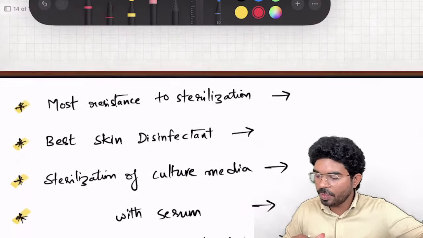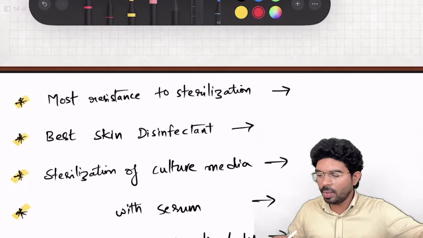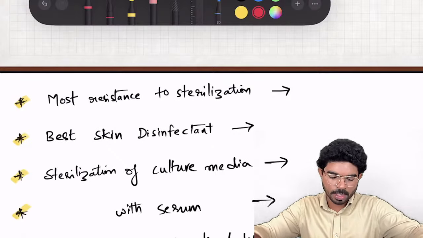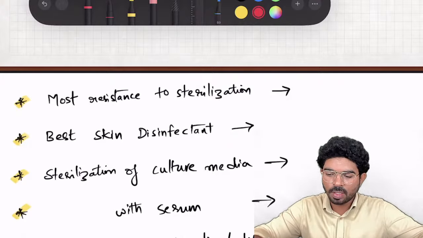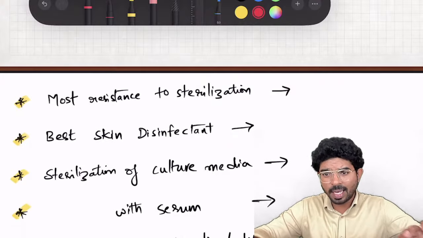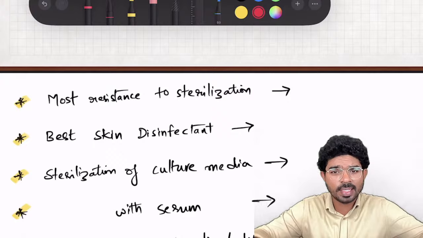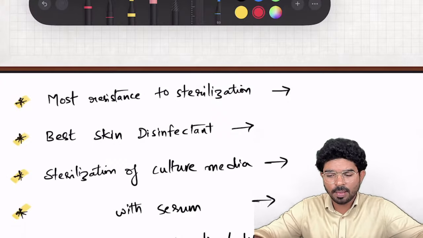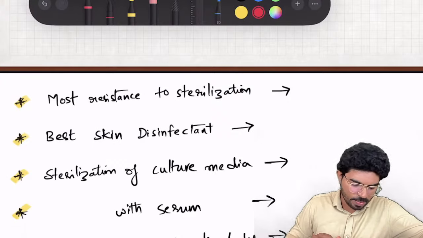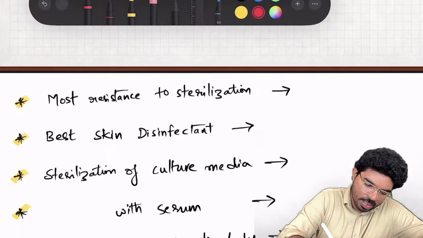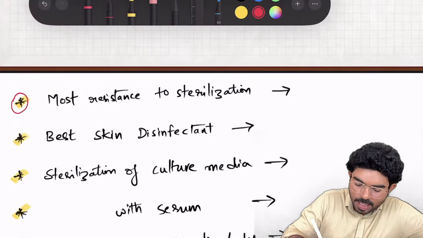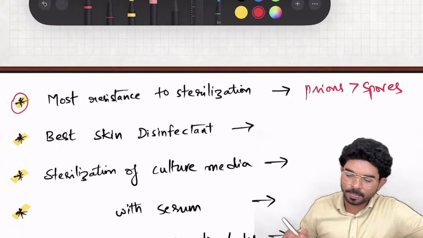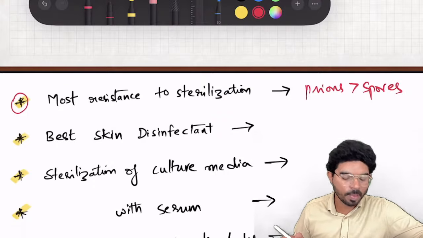Then jumping into a few important single liners, I want you to answer in the chat box as quickly as possible. Question number 1: most resistant to sterilization. Which of the following components that we have discussed is most resistant to sterilization? This has already been given so many times in INICET. The answer is prions, followed by spores.